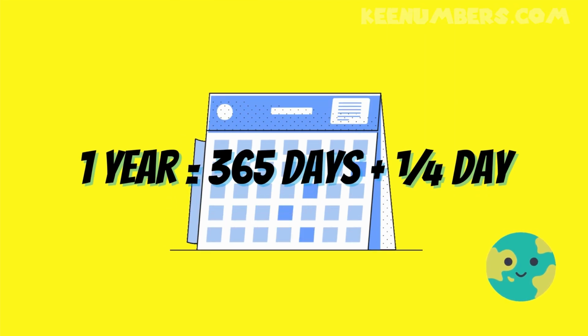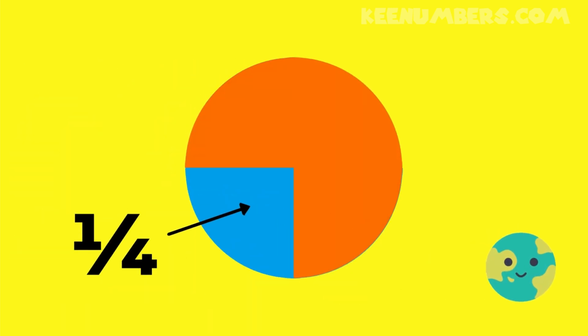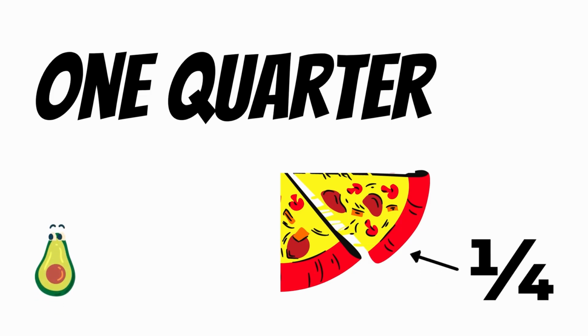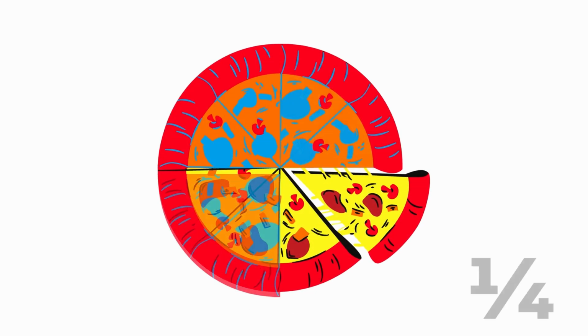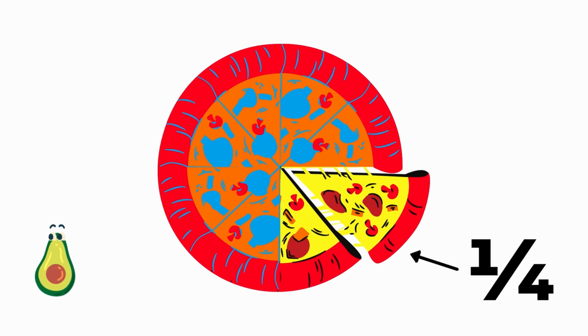Let's talk about the quarter. We've already said several times in this video that 1 year is 365 days plus a quarter. Well, what is a quarter? It's one part of a whole. When it comes to a waffle or a donut or a pizza, we can share 4 equal parts. The pizza sounds really good right about now. That's a good way to illustrate this. We can share 4 equal parts of the pizza with our friends. And if I have one of those parts, that's 1/4.